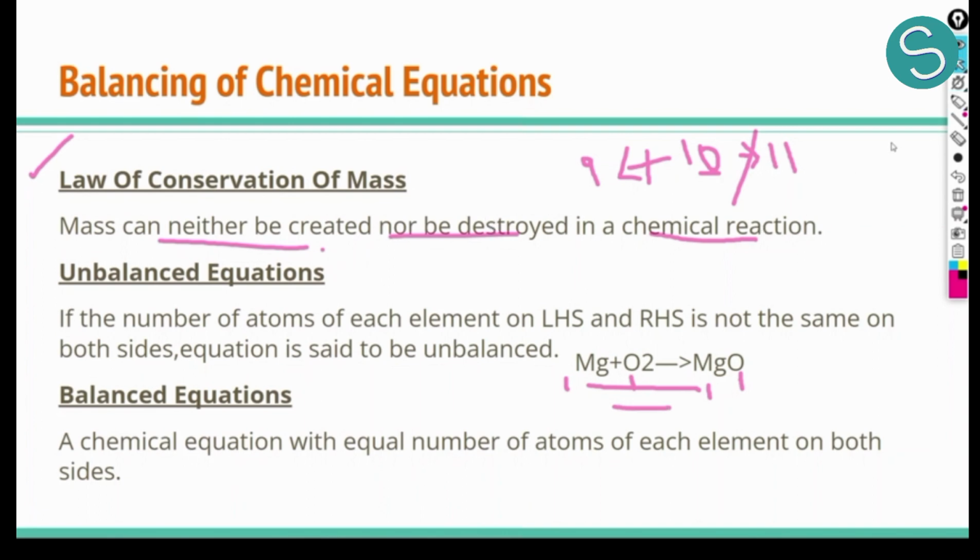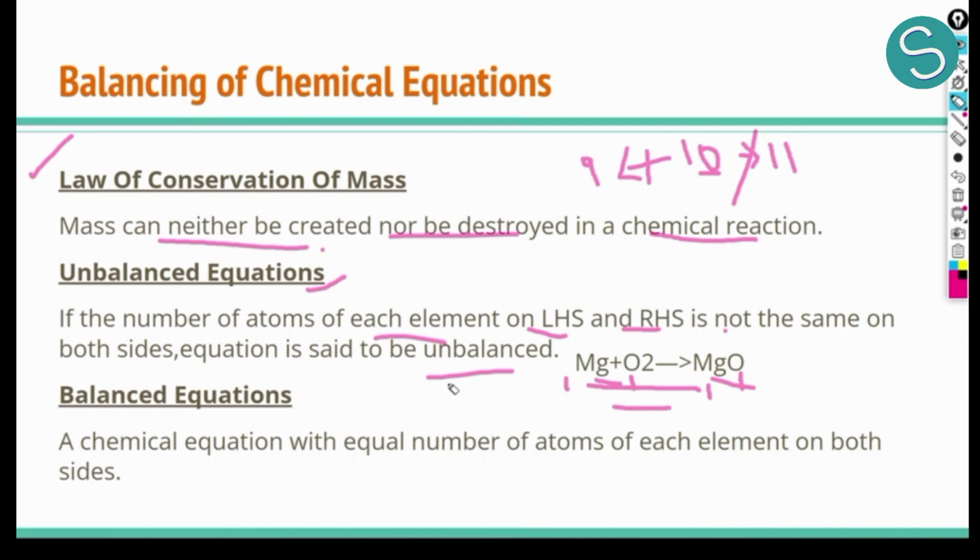Such equations which do not satisfy the law of conservation of mass and have different number of atoms on the left hand side and right hand side of the reaction are said to be unbalanced equations. So if the number of atoms of each element on the LHS and RHS is not the same, the equation is said to be unbalanced.